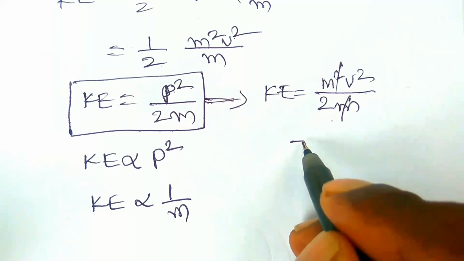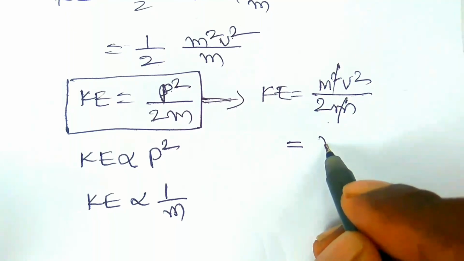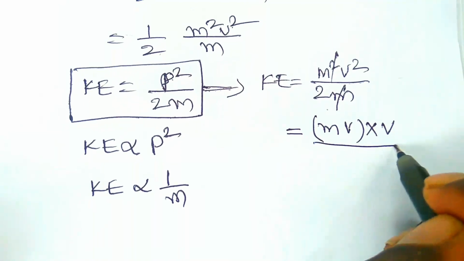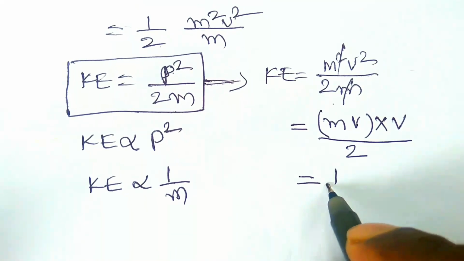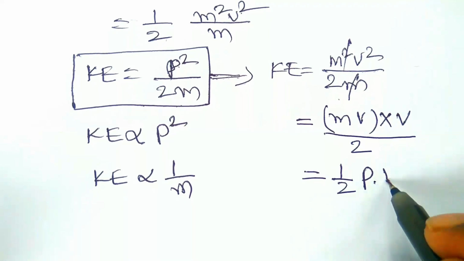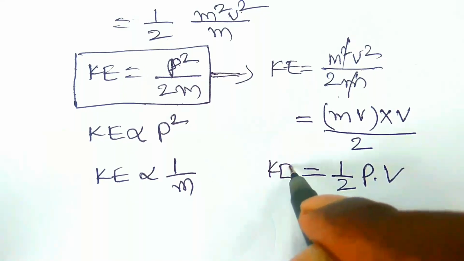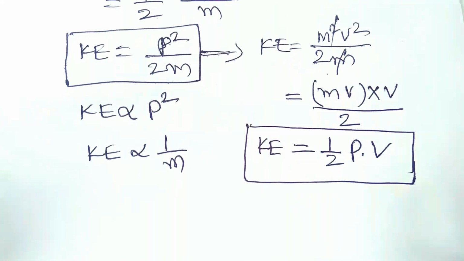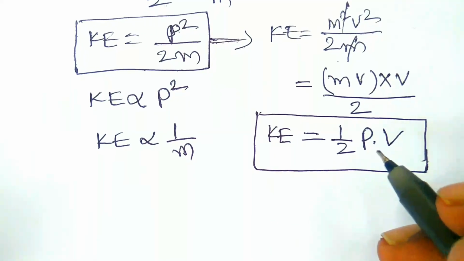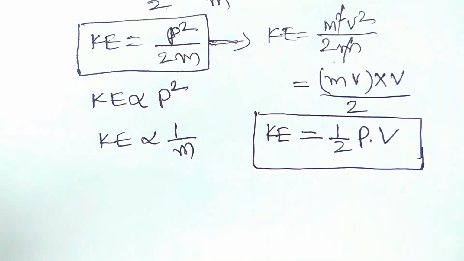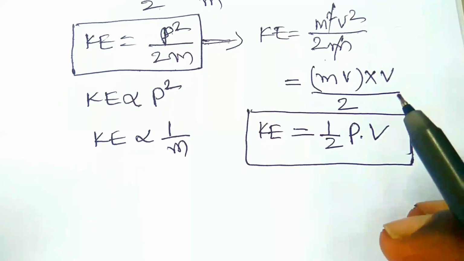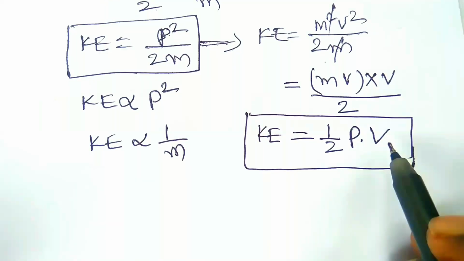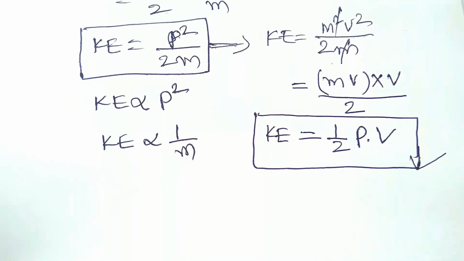Then we can write mv into v by 2, and mv is equal to p, so momentum into velocity by 2. So this is also a relation between the kinetic energy and the momentum of the body. If they have given us momentum and velocity without mentioning the mass, we have to find the kinetic energy using this equation, right?